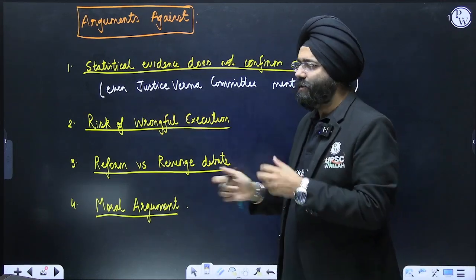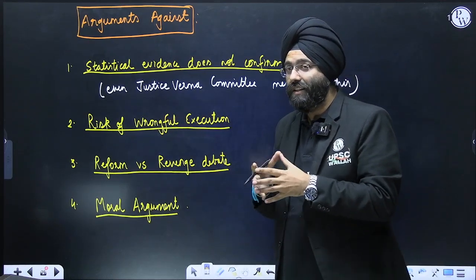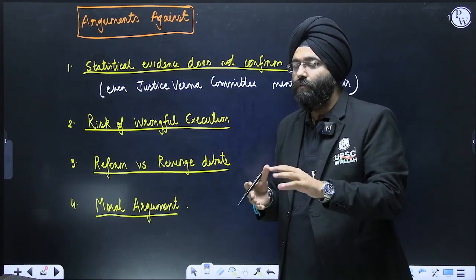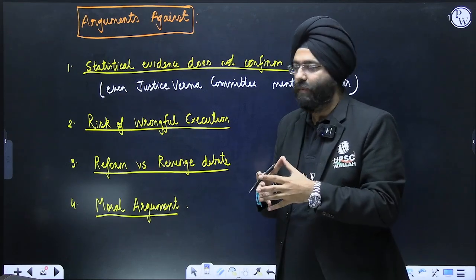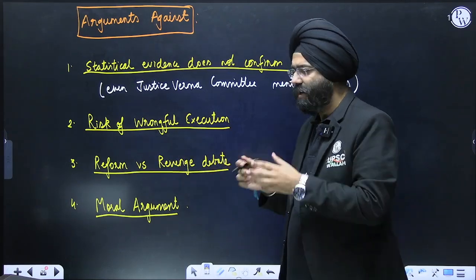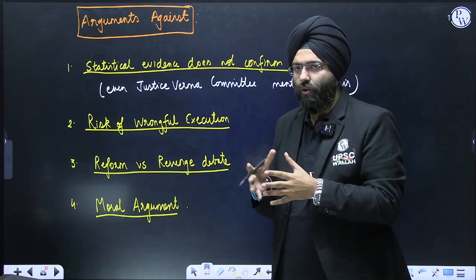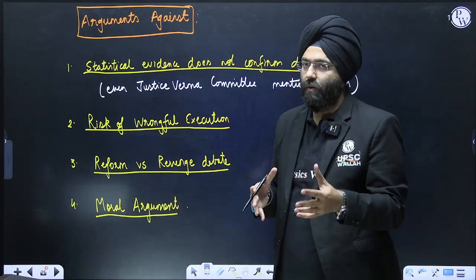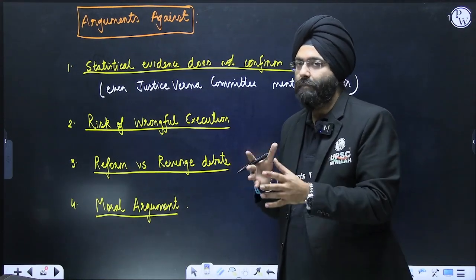Next is the risk of wrongful execution. In case a wrong execution takes place due to certain judicial misinterpretation, that would be the worst case scenario that can happen. Next is reform versus revenge. We need to understand that many people argue that even a person who has committed a grave offense can be reformed, can be changed. So that debate also comes.